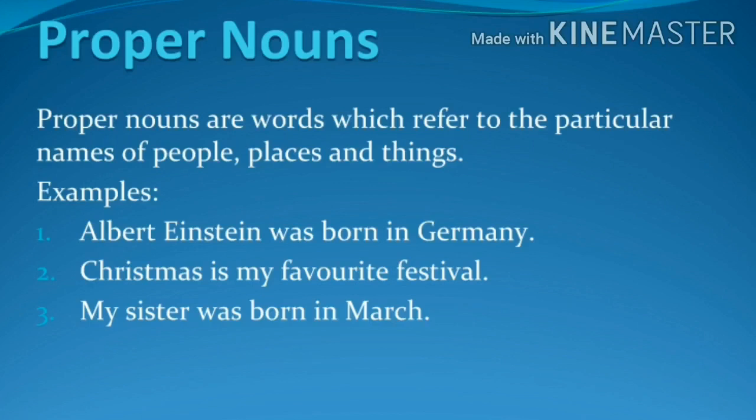Who was born in Germany? It was Albert Einstein. Where he was born? He was born in Germany. Both the words Albert Einstein and Germany mention the particular name of person and place. So, they are proper noun.